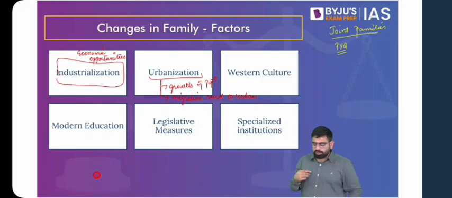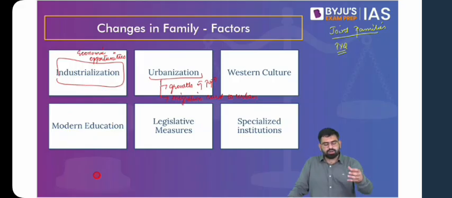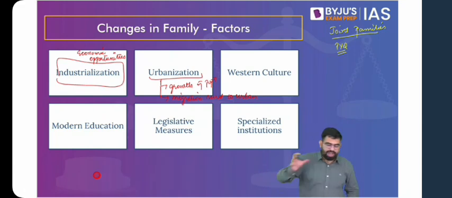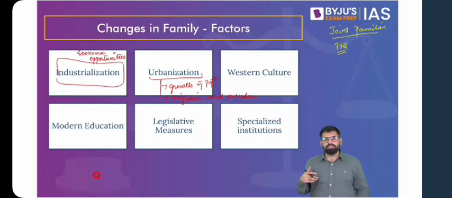Now, you also have to remember, this is something interesting in Indian society, that even though people move from joint to nuclear families, the bond of family does not change. So say you move out of your family home, you come to an urban area, take up an occupation here. Now, if you talk about economic security of the family, you still take care of that in the form of remittance. You send money to your parents so that they can lead a comfortable life. Also, if you talk about the institution of marriage, the extended family still matters. All the cultural norms that you practice, the religion that you follow, the rituals that follow, they are again on the basis of what the joint family wants, what your traditional family wants.